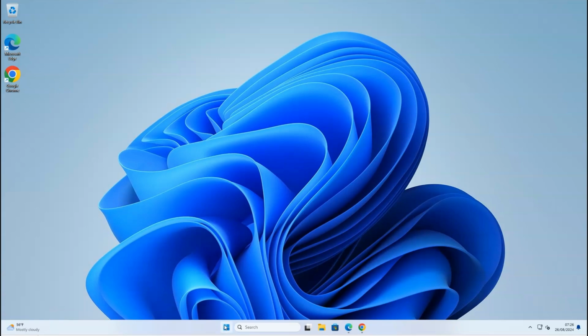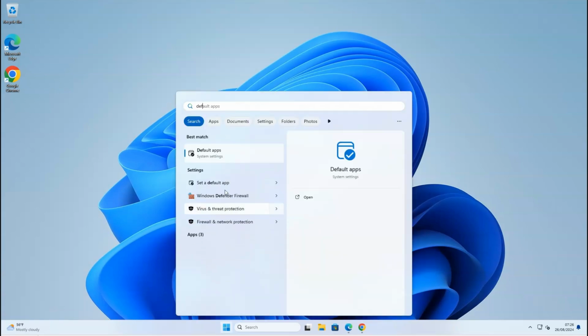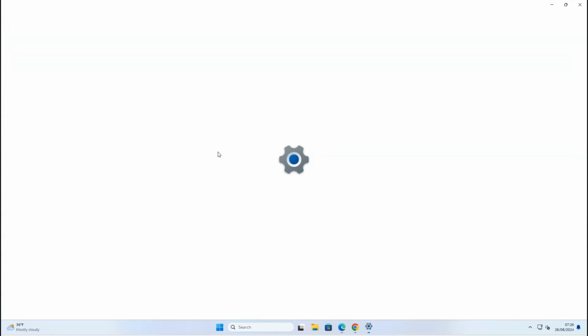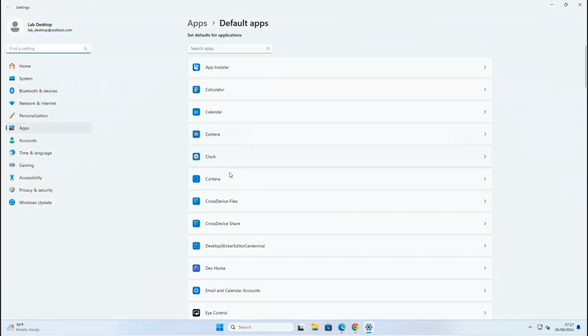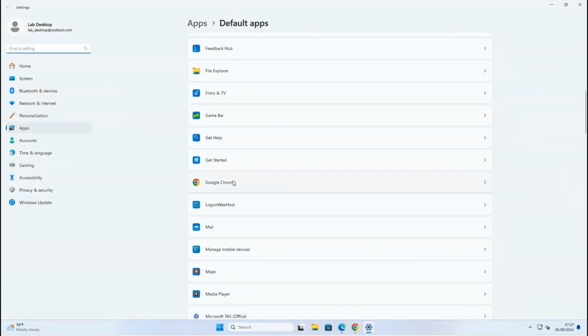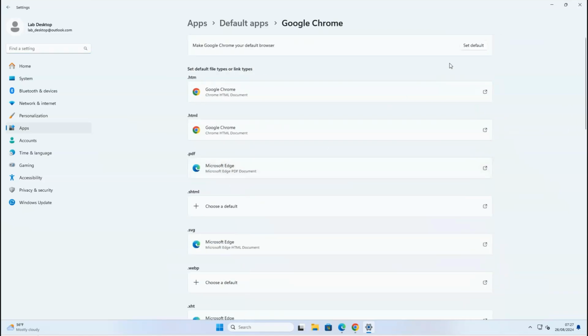Click on the Windows icon at the bottom of your screen. Search for Default Apps and click on it. A list of apps will appear. Search for Google Chrome and click on it. At the top right corner of the screen, you will see the button Set Default. This will set your Chrome browser as your main surfing tool.